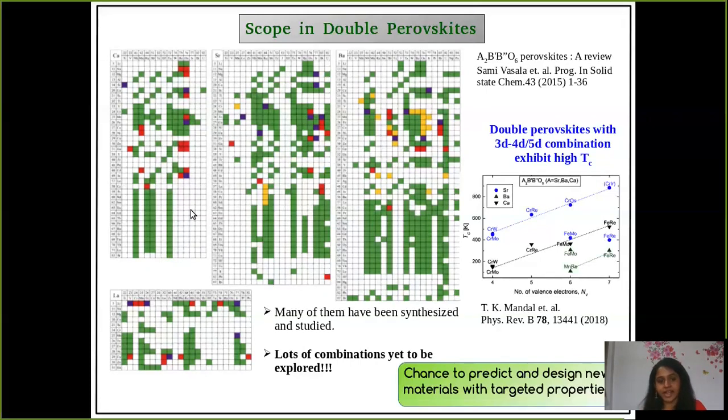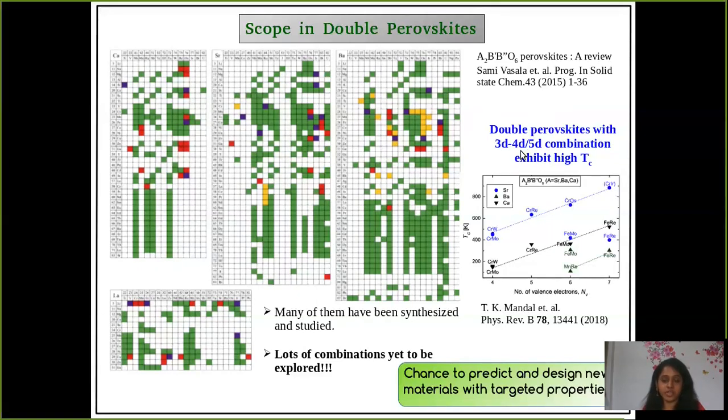Apart from that, there are many white or empty boxes, and these are the compositions which are yet to be synthesized and studied. And as you can see, there are many combinations like that. So we can say that from the double perovskite family, one can have a chance to predict and design new materials with targeted property. Now, in double perovskite, there is a special combination where one of the transition metals is from 3d and another transition metal is from 4d or 5d.